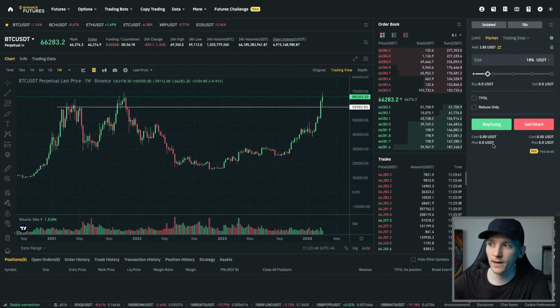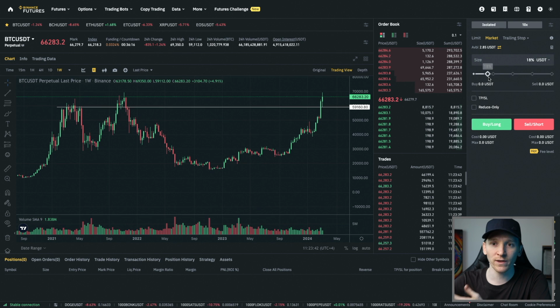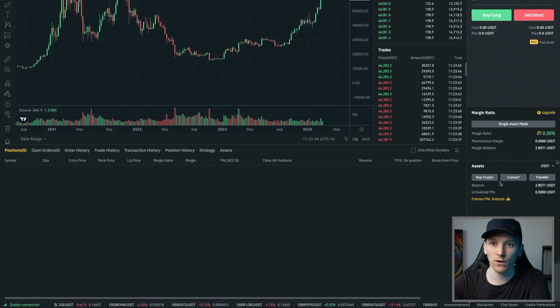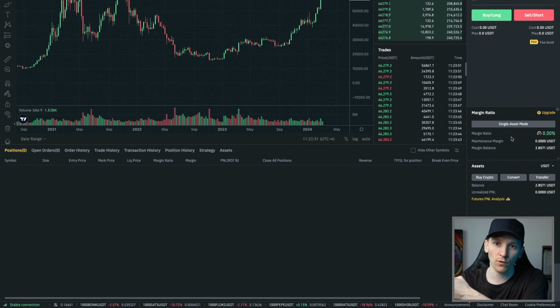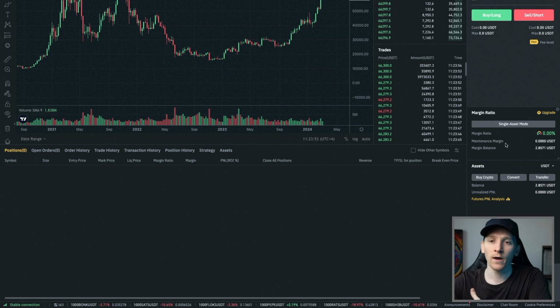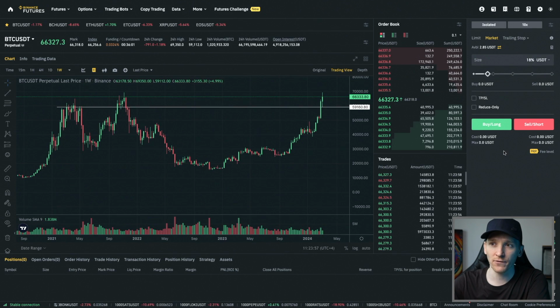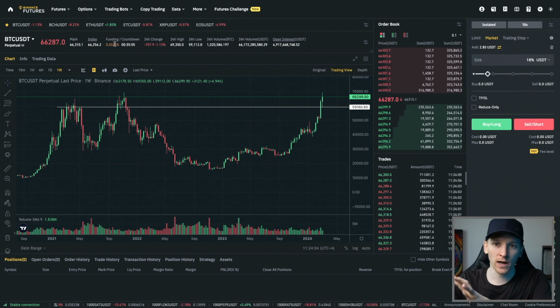So you're not borrowing any money here. You are just trading with that and using your collateral to fund any losses. You can see that down here. You'll see your margin, your leverage, and what's going on here if you're very close to getting liquidated or not. And of course, you can add extra assets in to reduce any of the leverage that you're taking, but no interest rate here. But you do pay a funding fee every 8 hours, and that will change over time depending on market conditions.